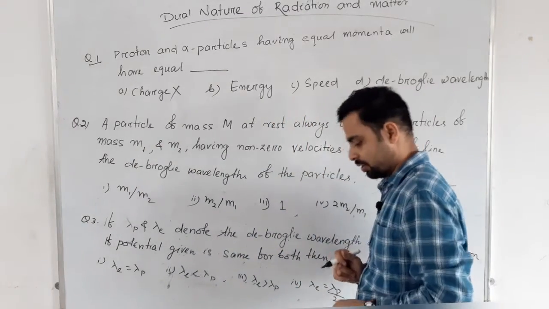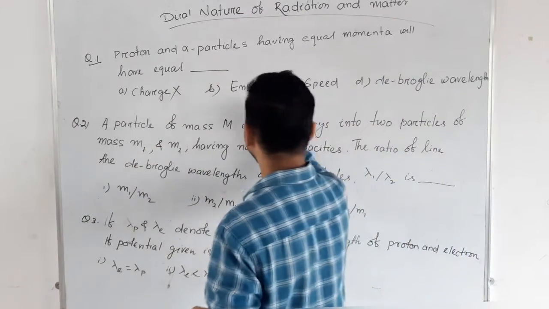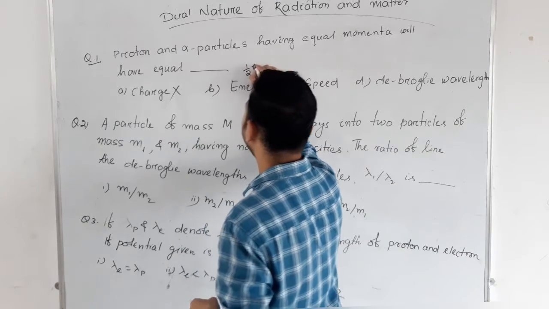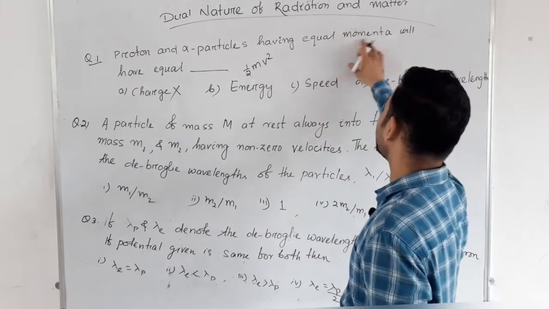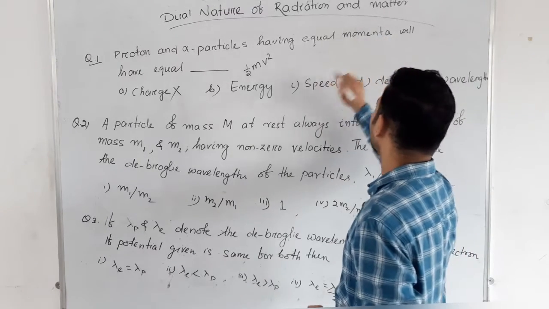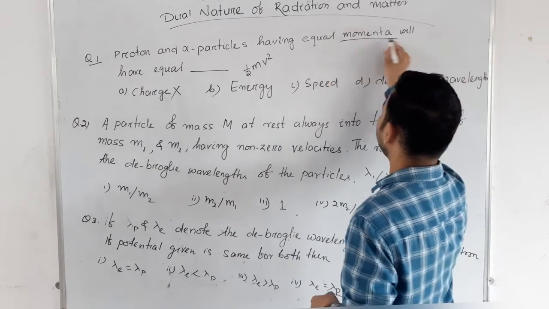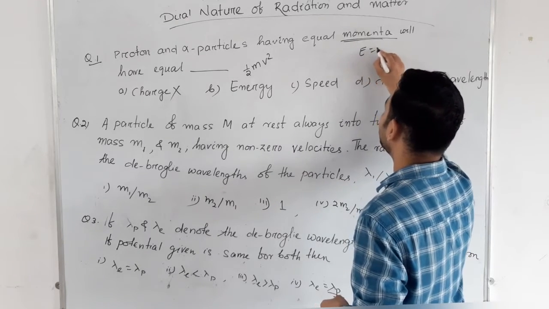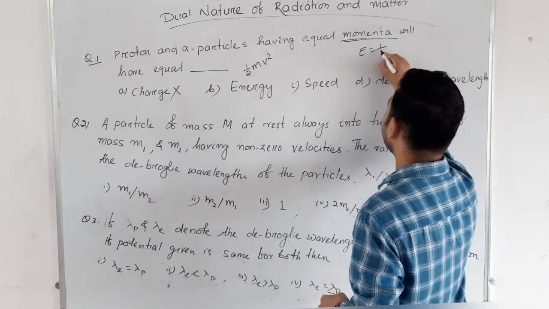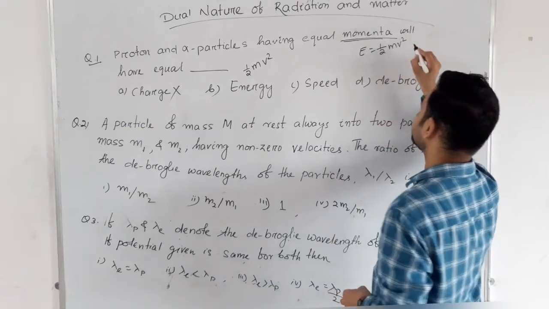Second, energy. Energy formula is half mv square, right? If they have equal momenta, we know energy is related with the momentum. How? Energy equal to half mv square.